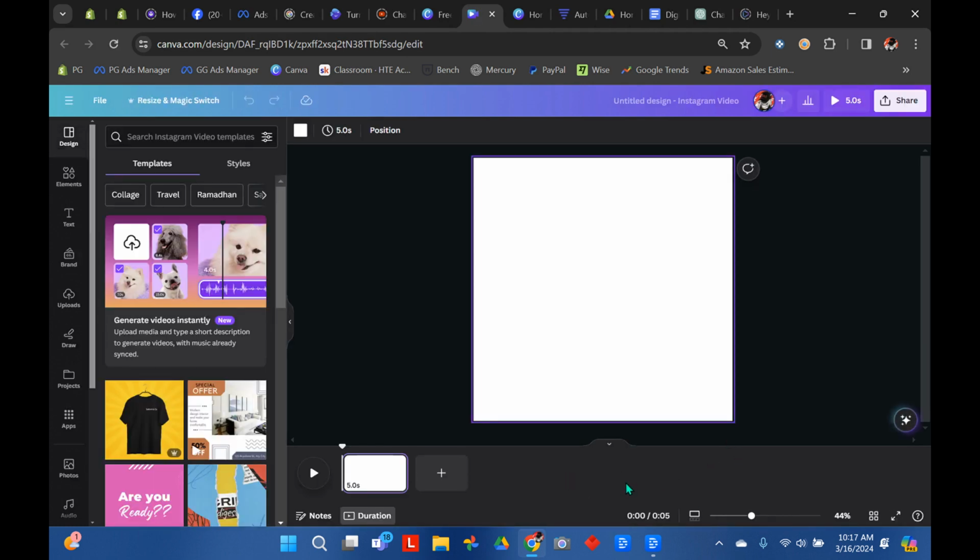Instagram post video, click that. Or if you want a horizontal style, you would click reel video or story video. They're all going to be the same size. Doesn't really matter what platform it says it's for. So it's going to give you this.